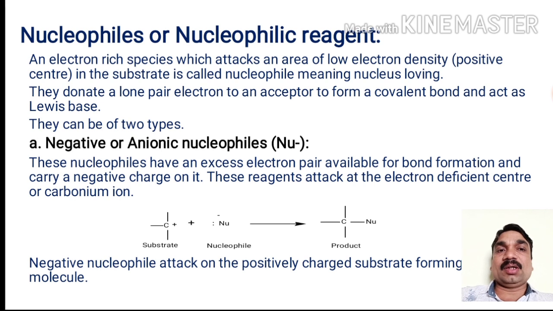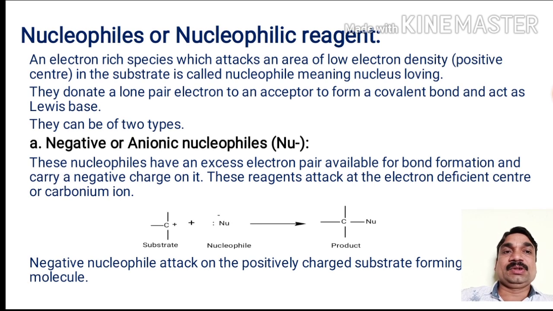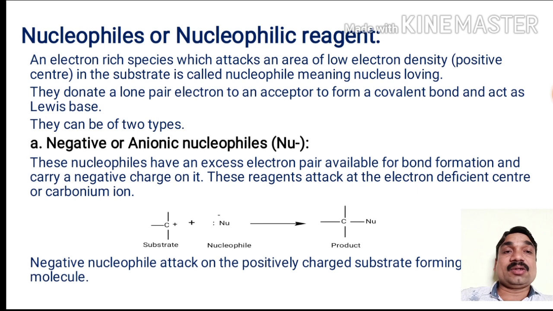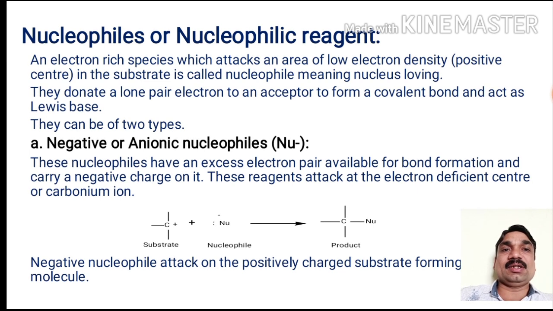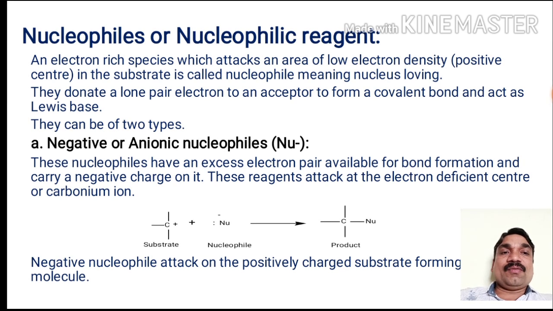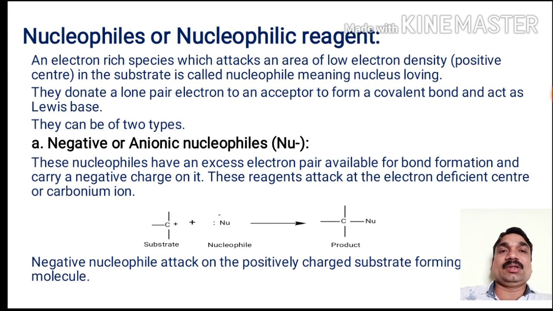So here the carbon atom carries a positive charge, and Nu minus is the nucleophile. The nucleophile is an electron-rich species that can attack the low electron density center in the substrate molecule to form the product which is neutral in nature. The negative nucleophile attacks the positively charged substrate, forming the neutral molecule as illustrated in this structure.